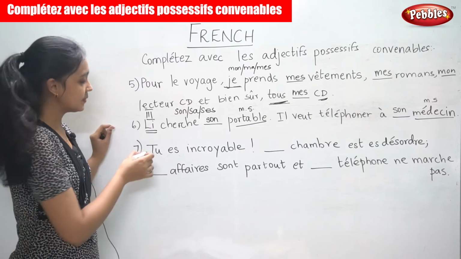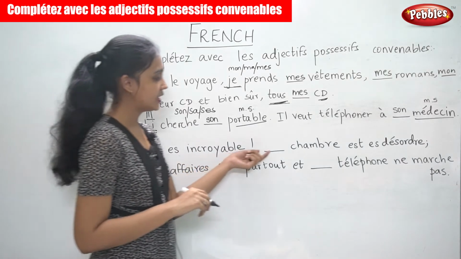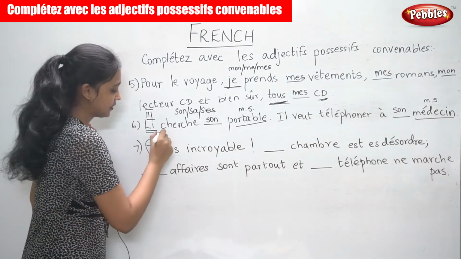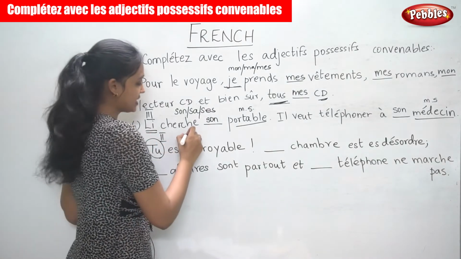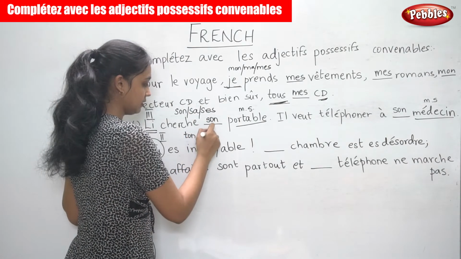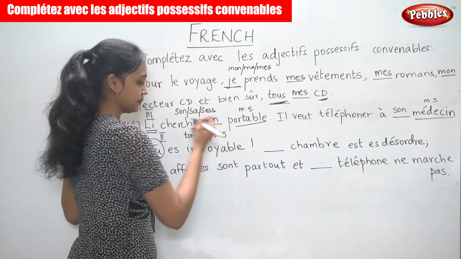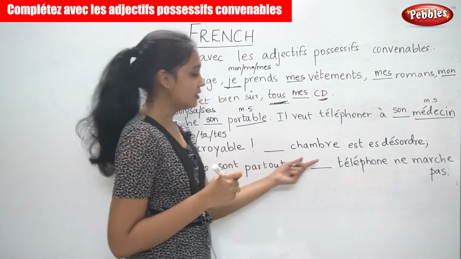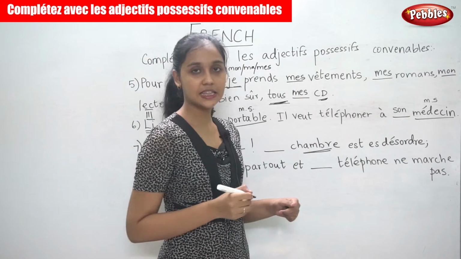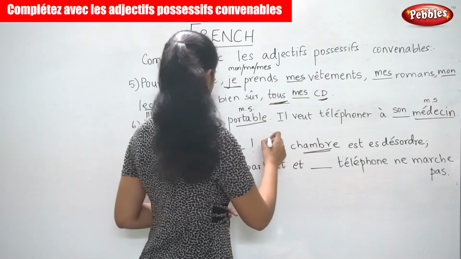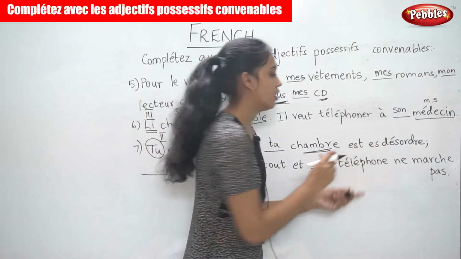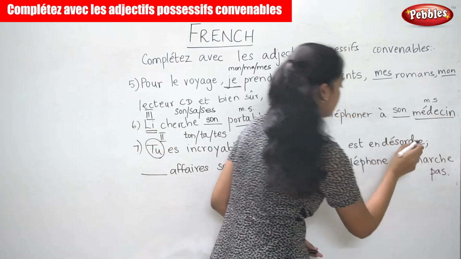Now the next sentence, "Tu es incroyable." So the subject here is tu. It is second person. So when it is second person, you can use ton or ta or tes. So the first blank, ___ chambre. Now this is in the feminine singular form. So you write ta chambre est en désordre.